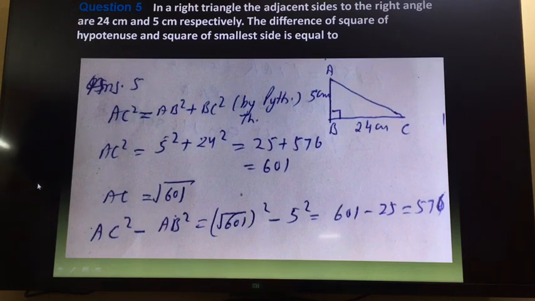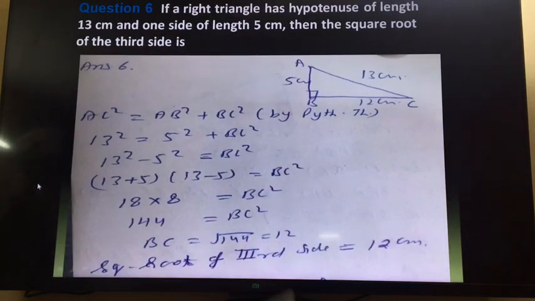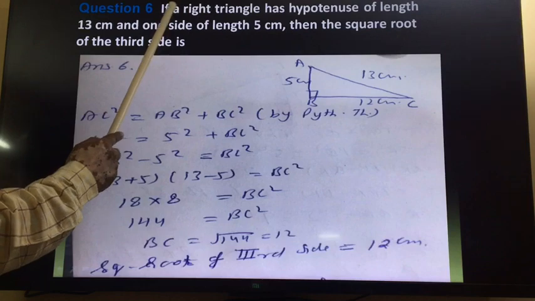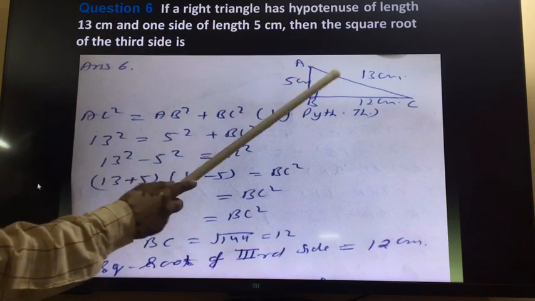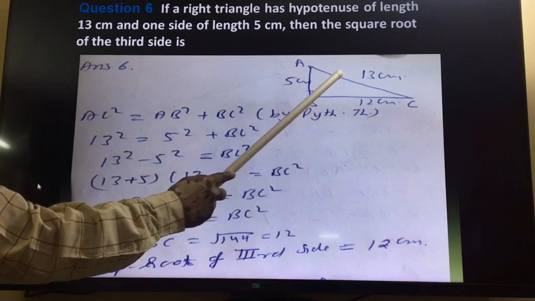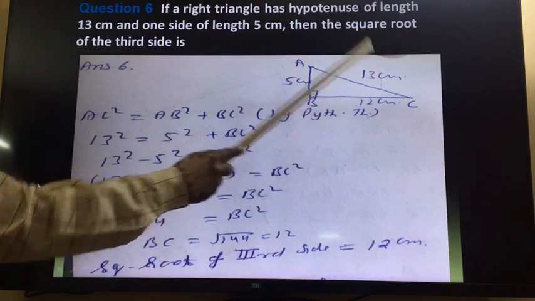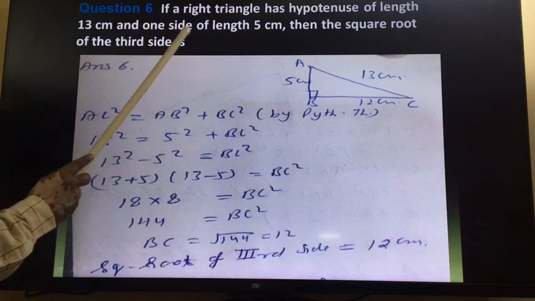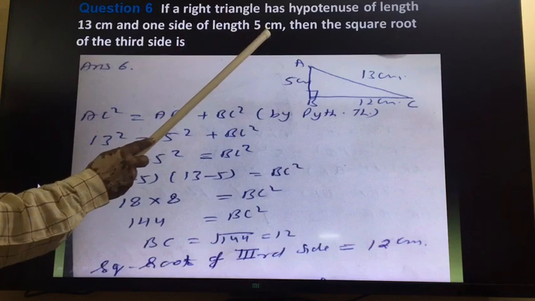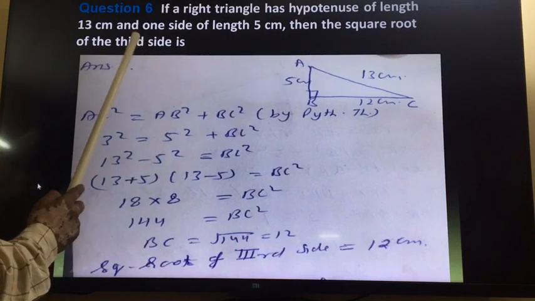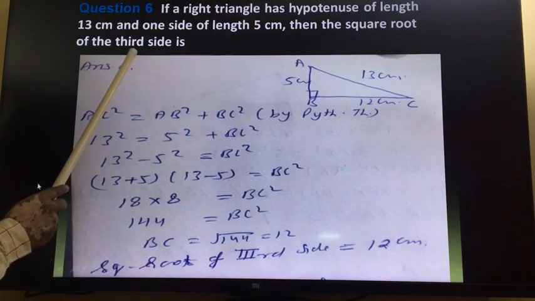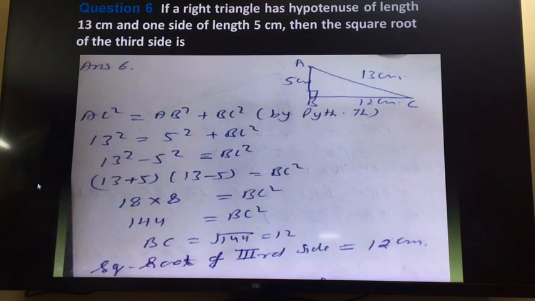Now question number 6. If a right triangle has a hypotenuse of length 13 centimeter. So this is the right triangle ABC, and this hypotenuse is 13 centimeter and one side has length 5 centimeter. Then we want to find the square root of the third side. The third side is BC, so we have to find the square root of BC.